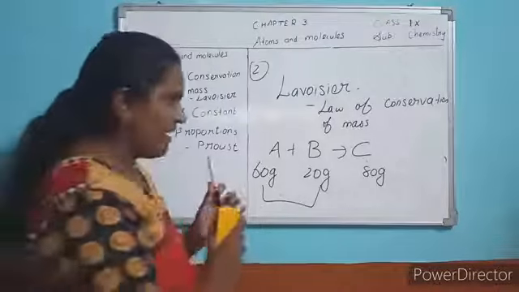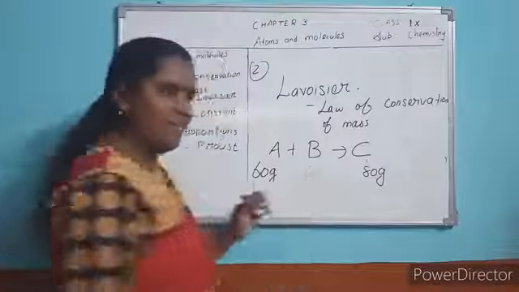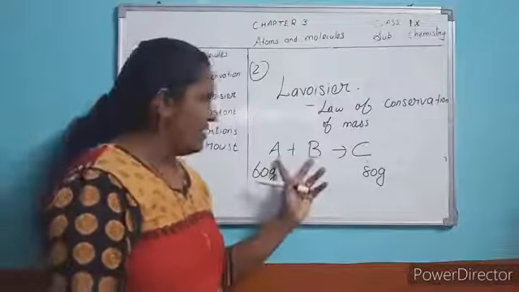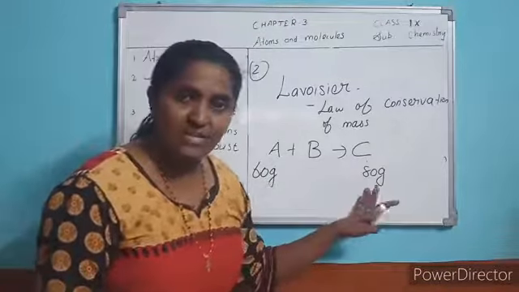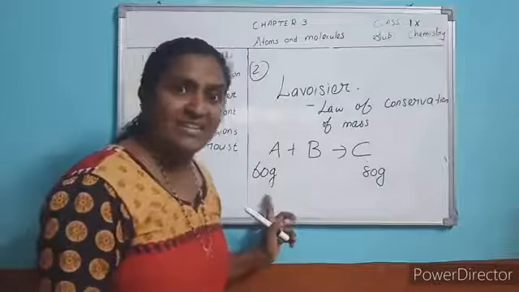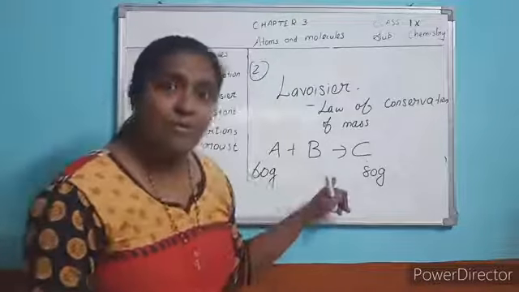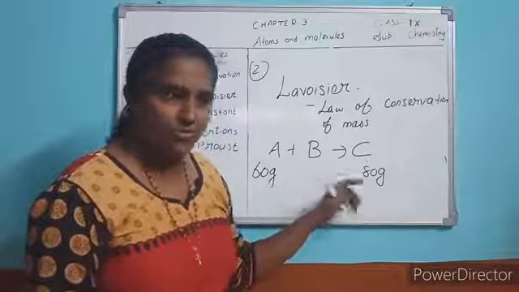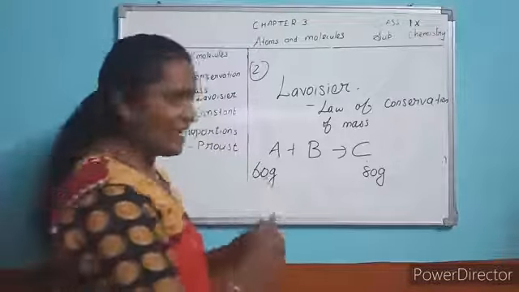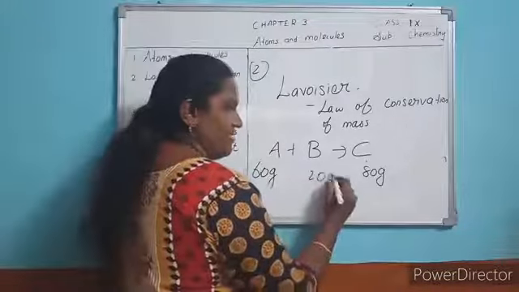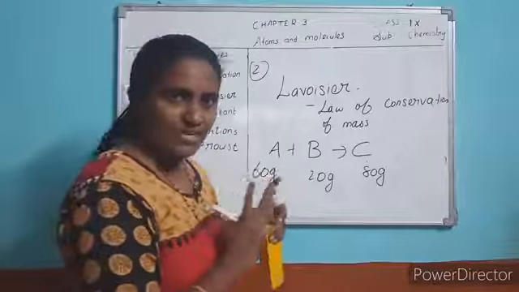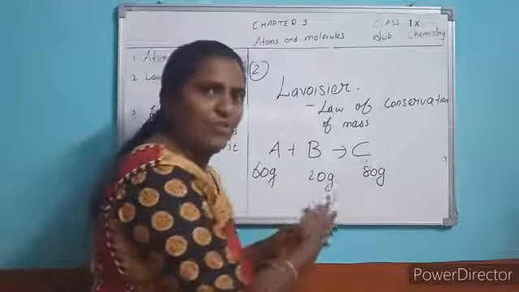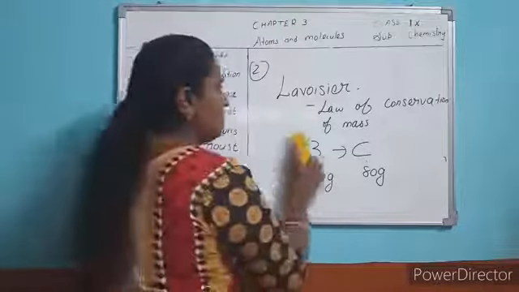Understood? Sometimes a question can be asked. In a chemical reaction, A and B combine to form product C. The mass of the product C is 80 gram. Mass of the reactant A is 60 gram. What will be the mass of B? What will you do? 80 minus 60, you will get 20 gram. So anyway, a question can be asked. What do you understand? Mass of the reactants is always equal to mass of the product.